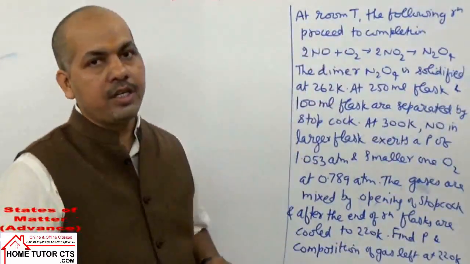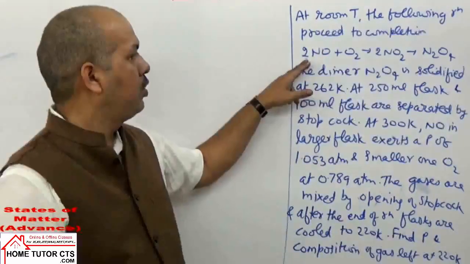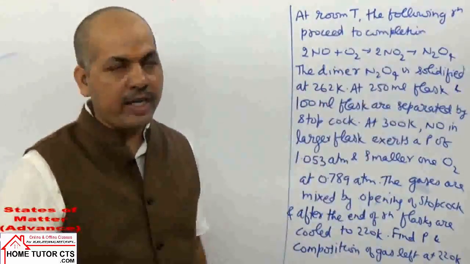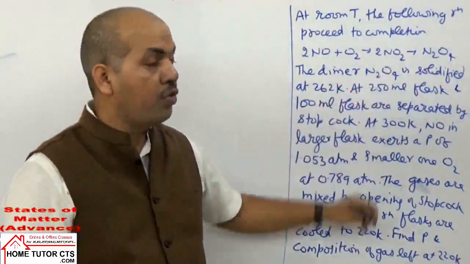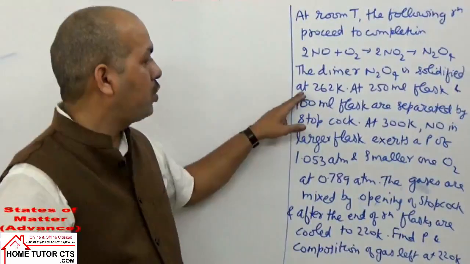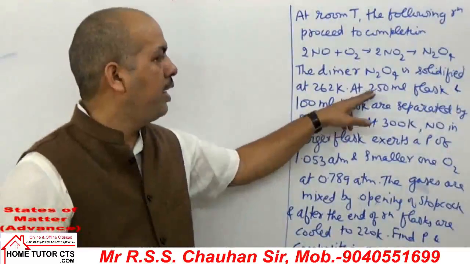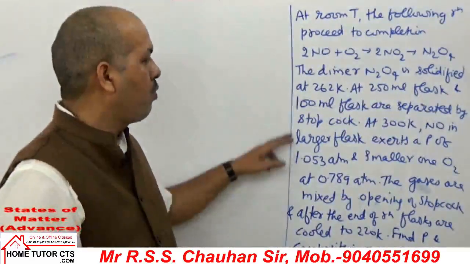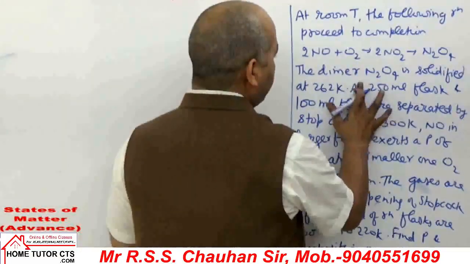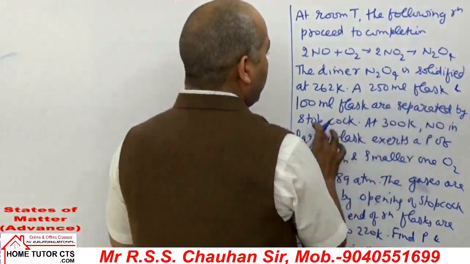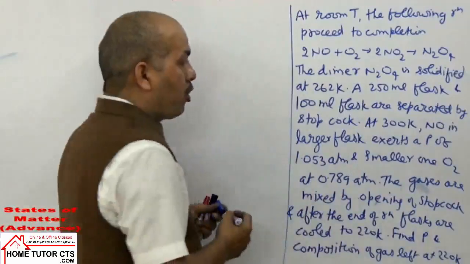At room temperature, the following reaction proceeds to completion: 2NO plus O2 gives 2NO2 gas, and this gives N2O4. The dimer N2O4 is solidified at 262 Kelvin. A 250 ml flask and a 100 ml flask are separated by a stopcock.